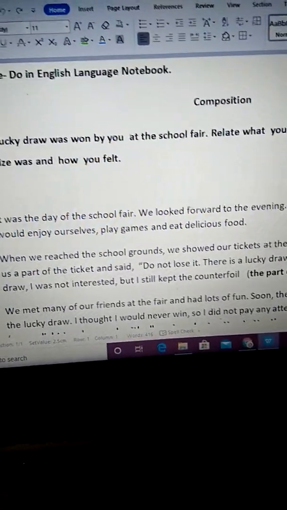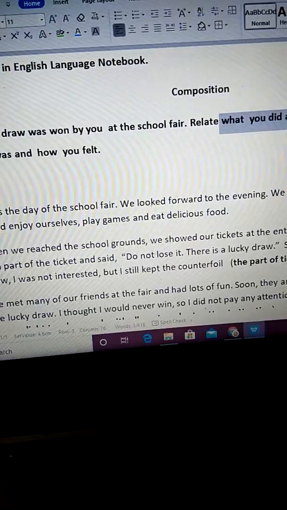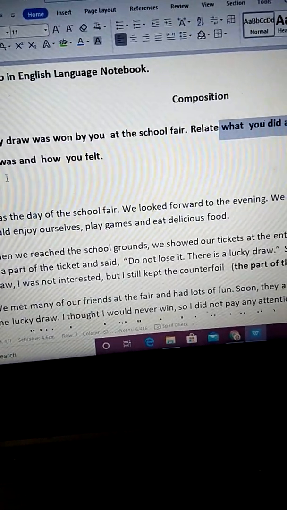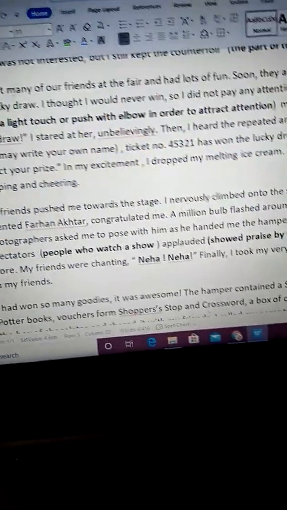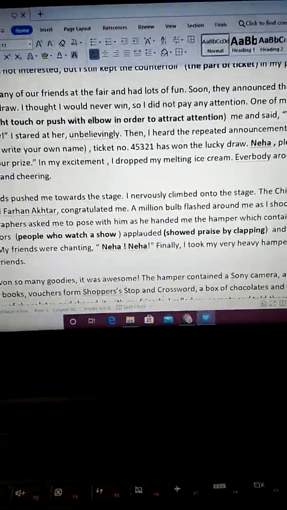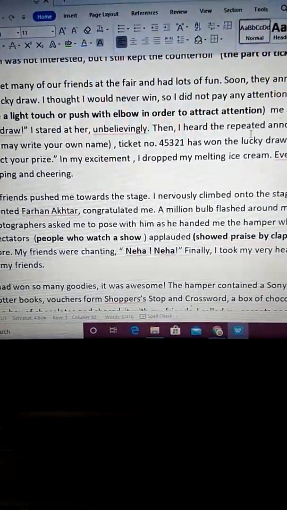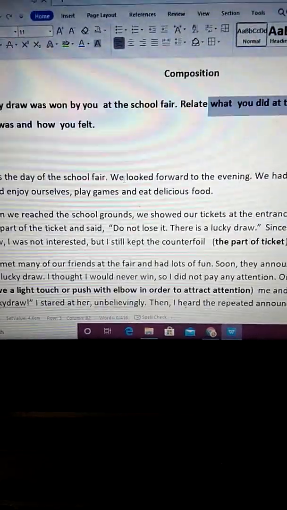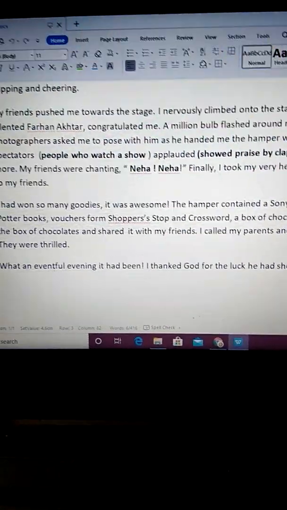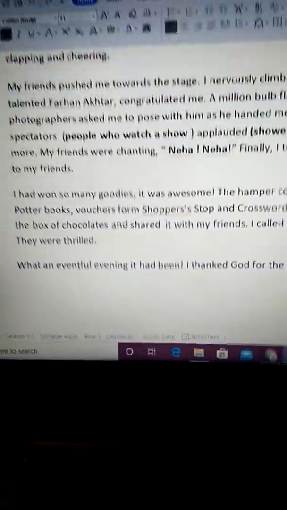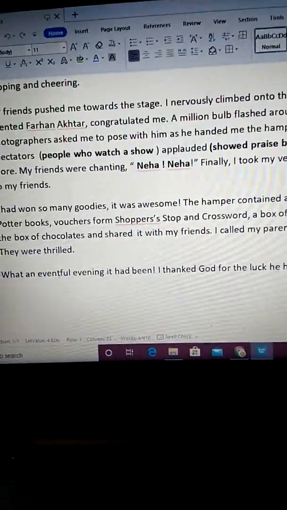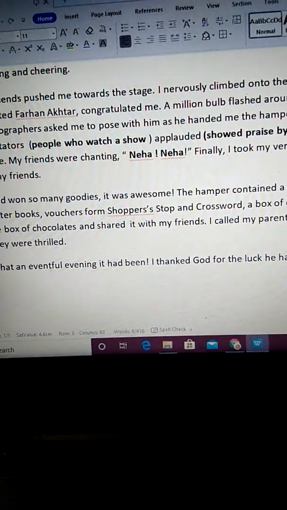What you did in your fair was in one paragraph. What your lucky draw prize was is mentioned in another paragraph. And finally how you felt is mentioned in the third paragraph. So the introduction and each detail is mentioned properly in separate paragraphs.